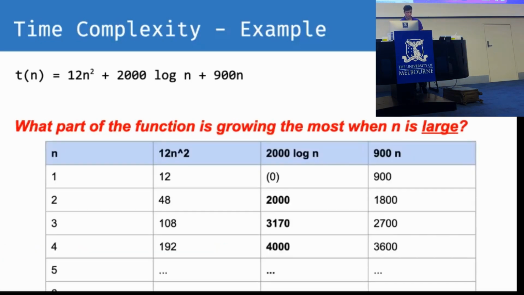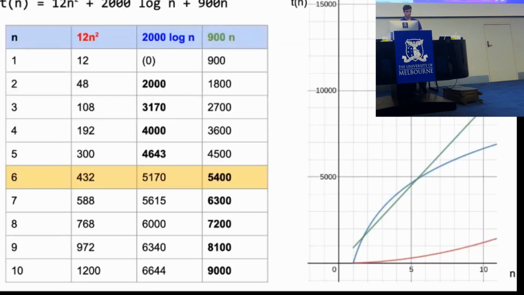If we start off with some small values of n, from 1 up to 4, it looks like the 2000 log n part is the biggest, right? Because it's got the 2000 behind it, so it seems to be a very big part of that function. But we don't have to increase n very far before a different part becomes the largest growing part of the function. That is the 900n part. You can see that as n gets larger, the 900n part is growing faster than the 2000 log n part. So is everyone clear with that graph?